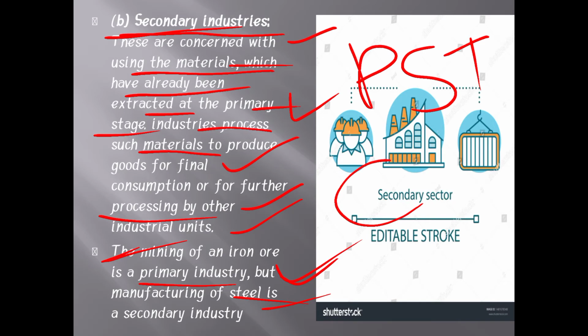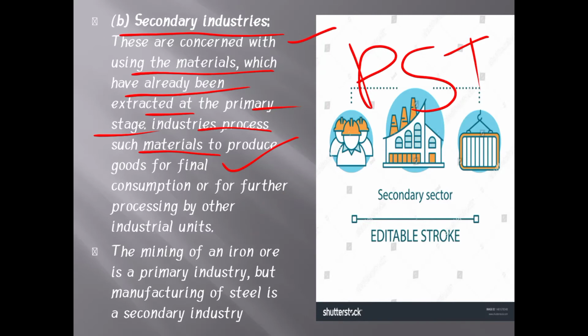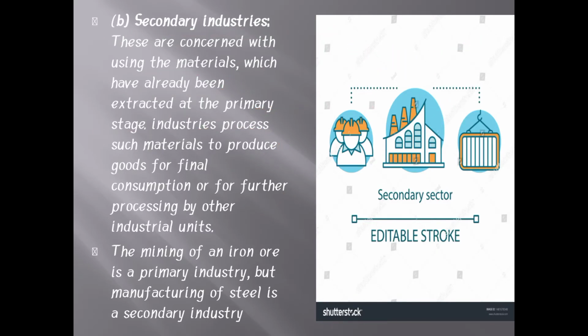So secondary industries are those industries which use the products extracted by the primary industry. Primary industries have already extracted the products, and the secondary industry processes them. Through that, they produce a new product, and that product is given to the customers or users for their consumption. That's called the secondary industry.